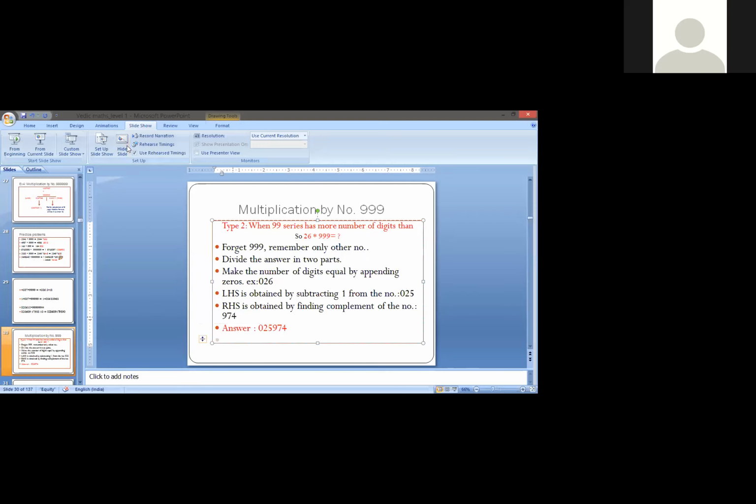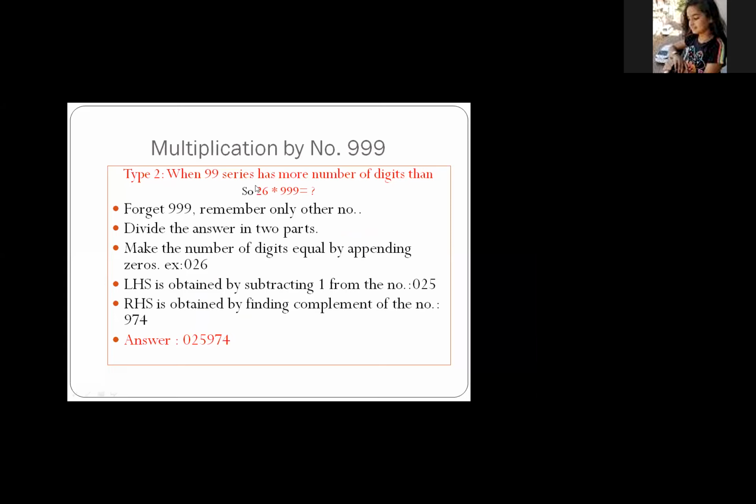Okay, fine. So can you explain once more? Yes, beta. See what is here. What we are observing here: number of digits in 999 in the 99 series is 3. Here number of digits are 2. So since both the numbers are not having the same number of digits, we have to put 0 before this number. So it will become 026 and this will remain the same, 999, right?